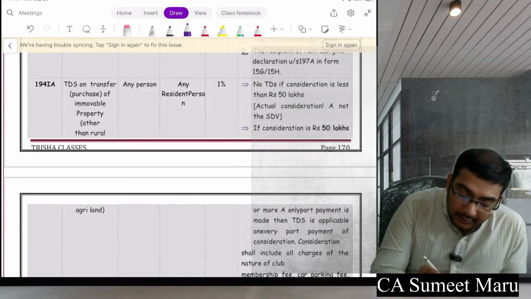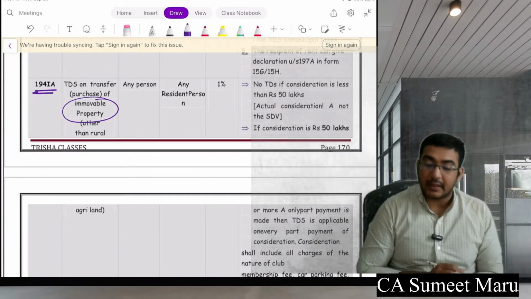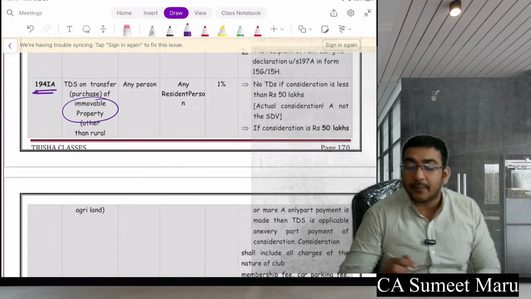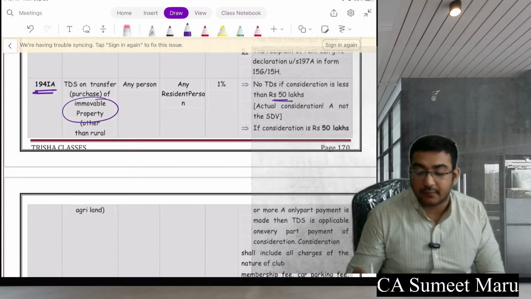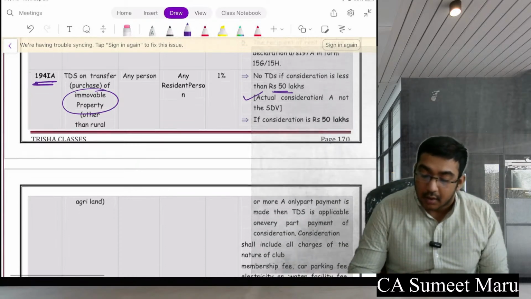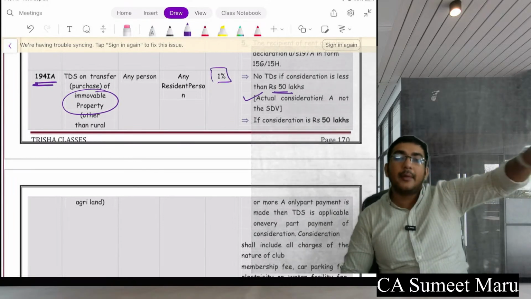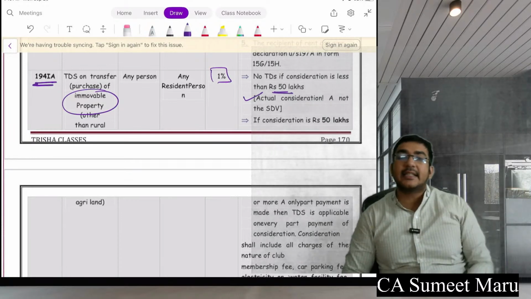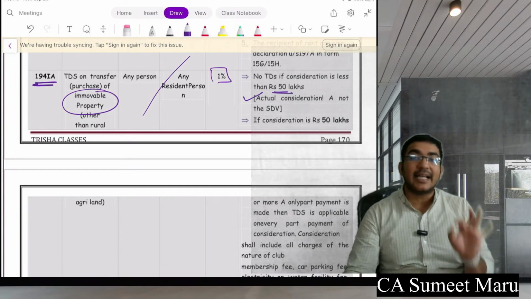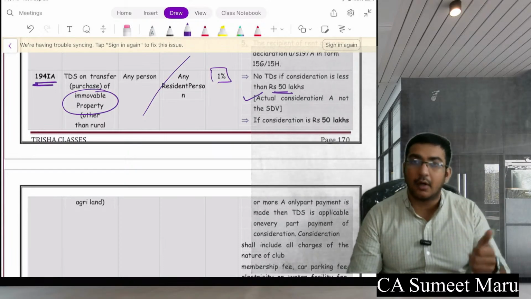Next, then 194IA, TDS on transfer of immovable property. Any person who is transferring the immovable property, if the property price is above 50 lakhs, SDV or actual consideration, so 1% TDS has to be done. So for example, if you purchase a new property and you are giving a payment, on this payment 1% TDS has to be done even by an individual as well. All the persons, if the property is above 50 lakhs, actual consideration, 1% TDS would be done at the time of payment or credit, whichever is earlier.